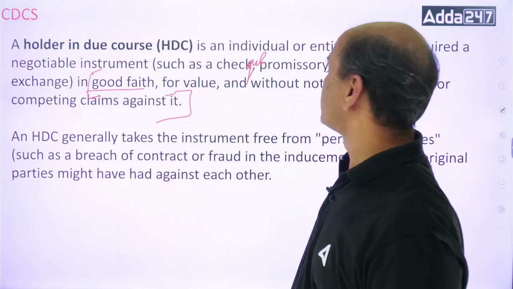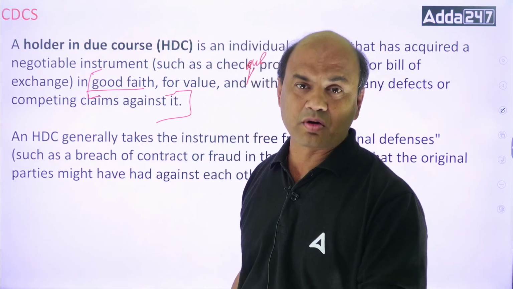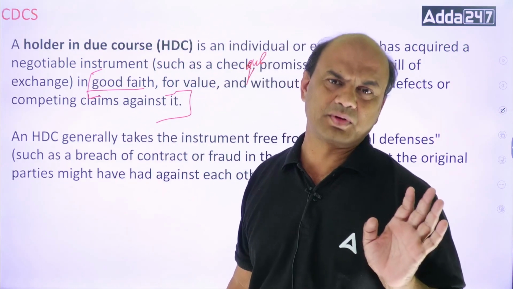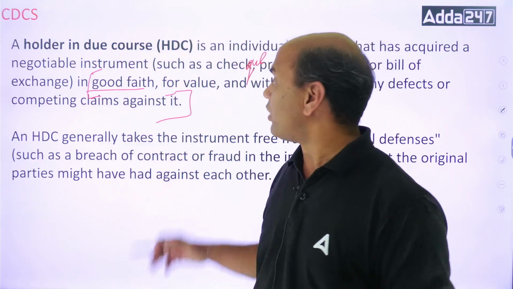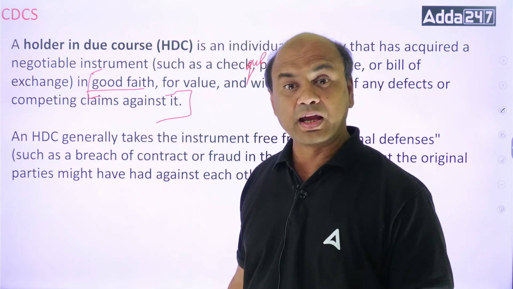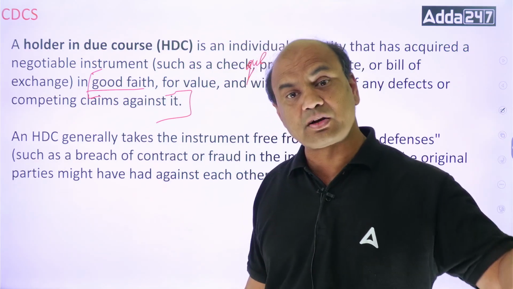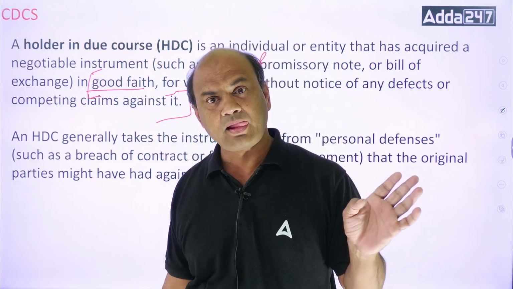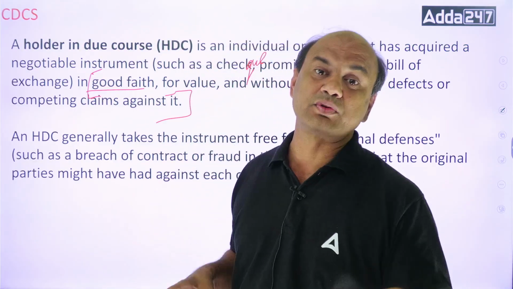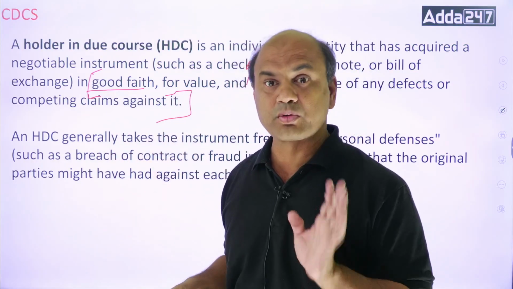Then, without notice of any defect: I don't know whether this signature which you have made is fraud, whether you have stolen this cheque. I don't know anything about it. Or competing claims against it. Competing claims means, I don't even know whether this bill of exchange or cheque was earlier presented to the bank and the bank had rejected it, or whether the bill of exchange was earlier presented to the drawee before being given to me.